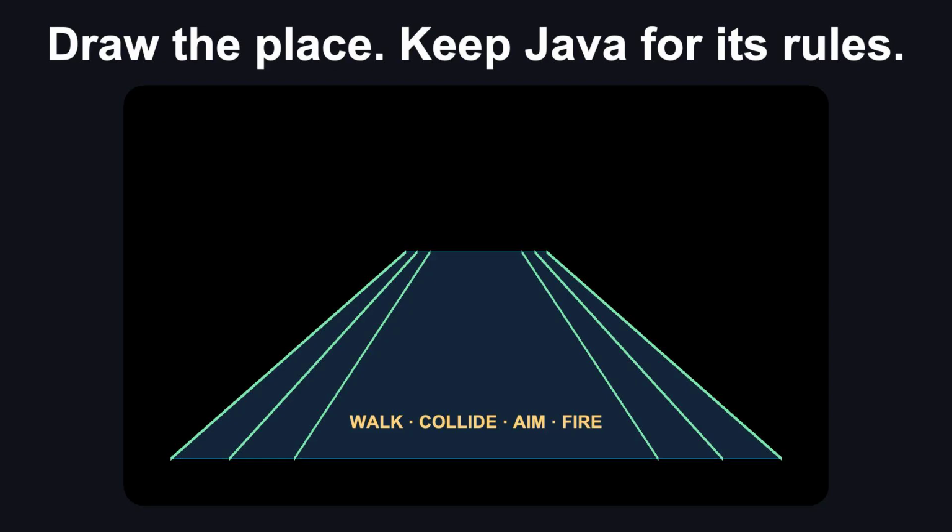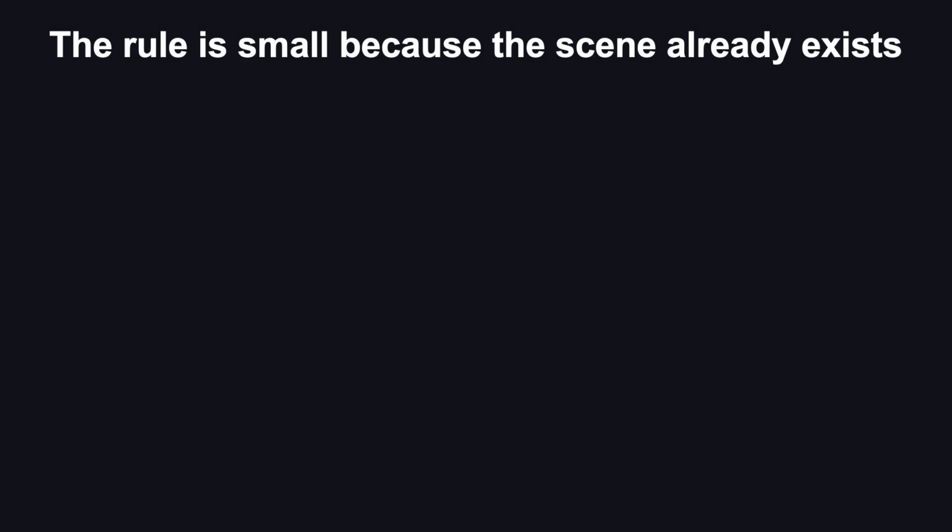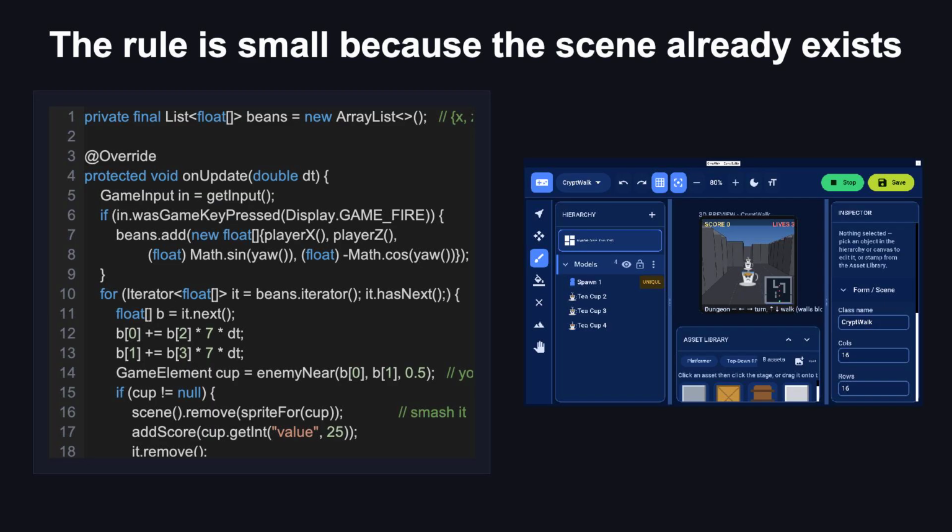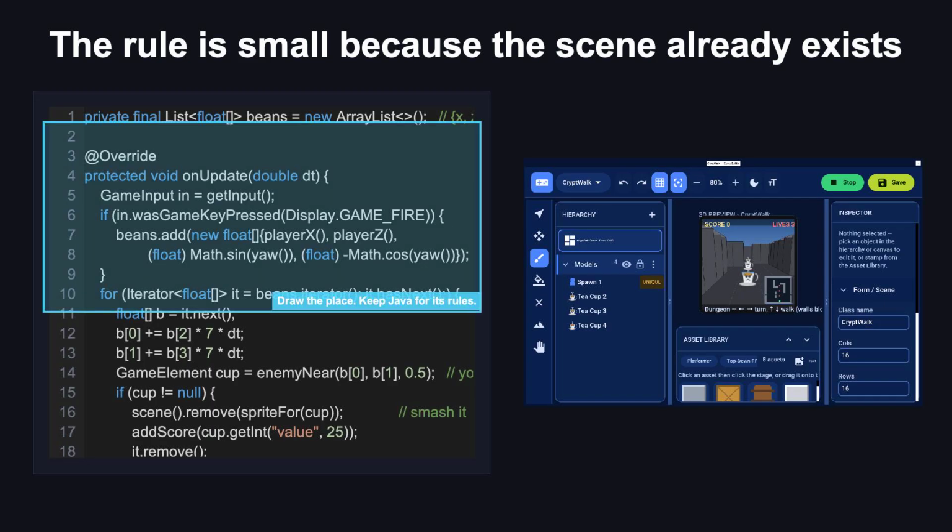A playstyle supplies movement and collision, while the generated companion class exposes the named objects and hooks that make this dungeon unique. The Java excerpt adds projectile behavior. It does not rebuild the maze.